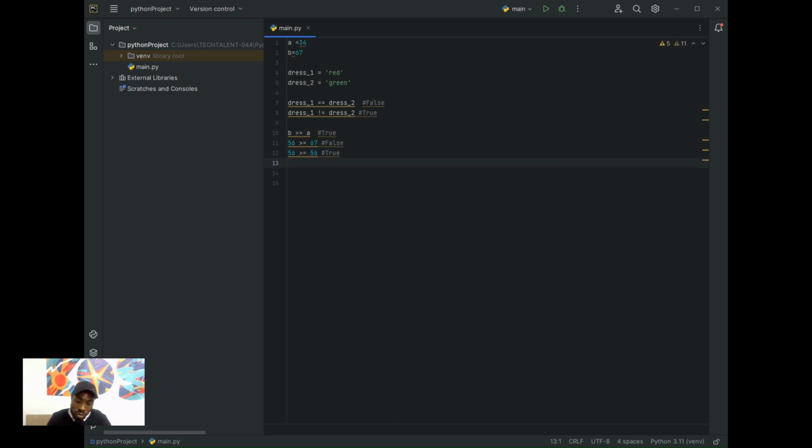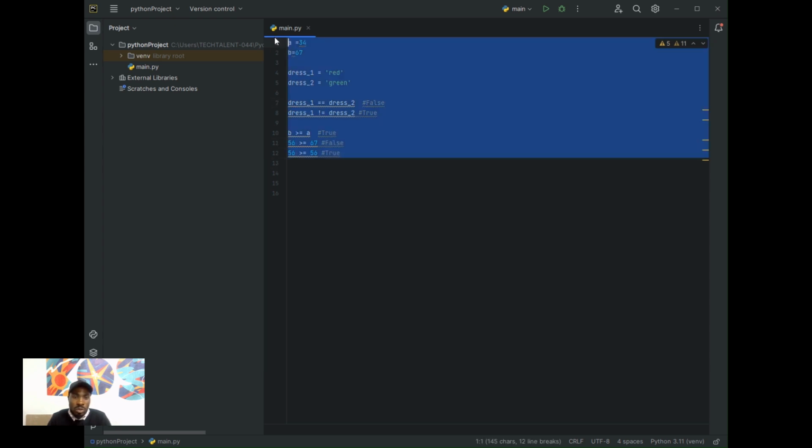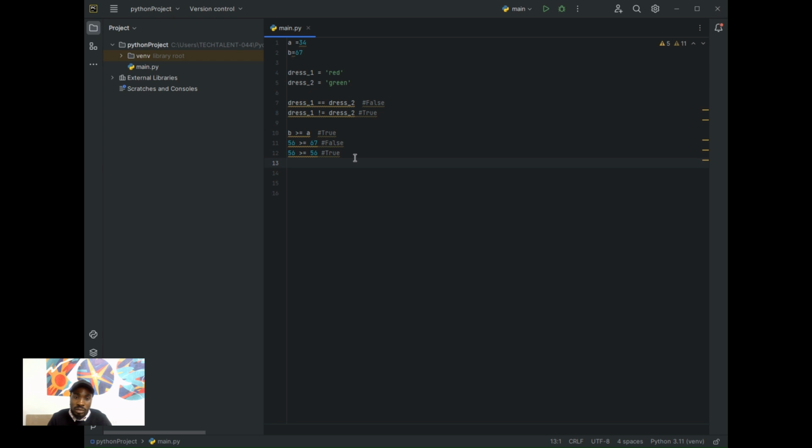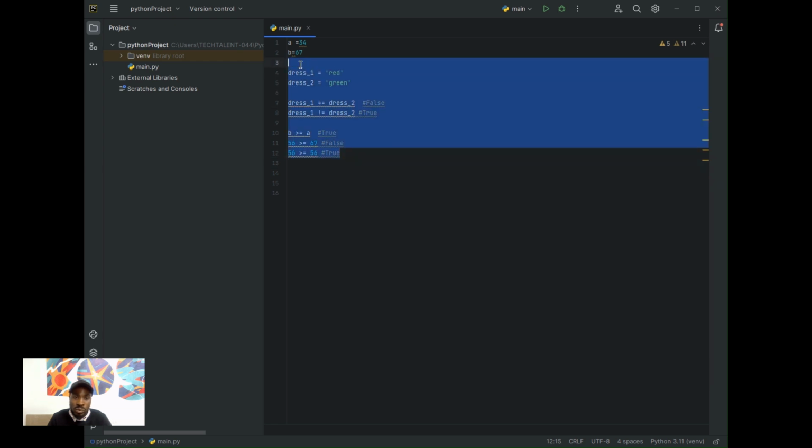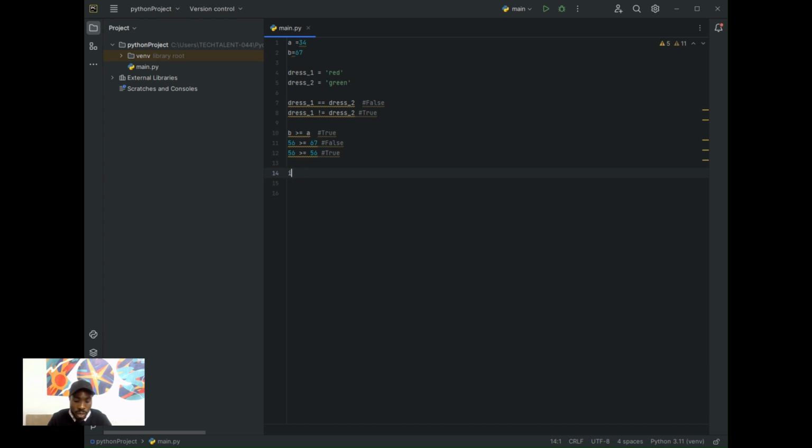Now in Python, let's go down to the if statement. We've successfully looked at the different relational ways we can hold a condition in Python. Now let's look at how to write an if statement.